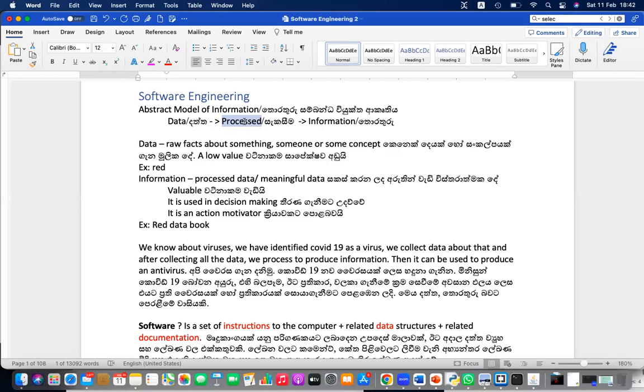Then Duncan White. Duncan White is the person who won an Olympic medal for Sri Lanka for the first time. But he's not a white color. He's just an athlete. But his name is Duncan White. That's it.